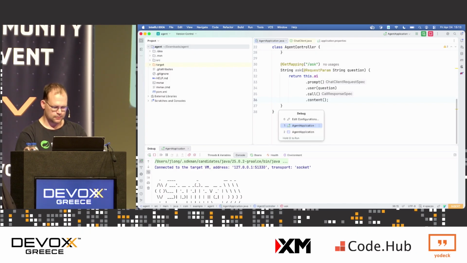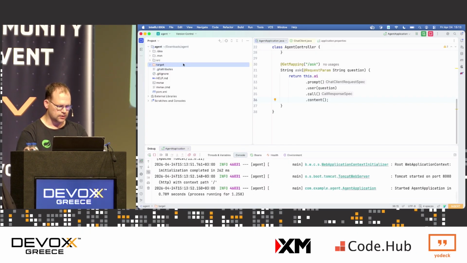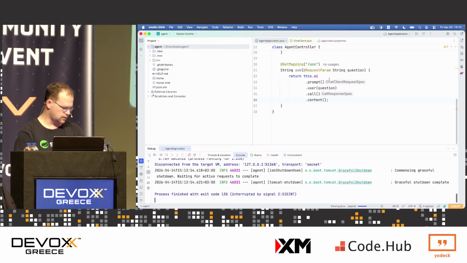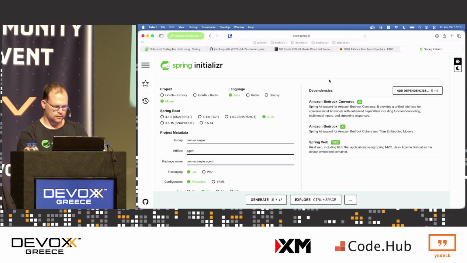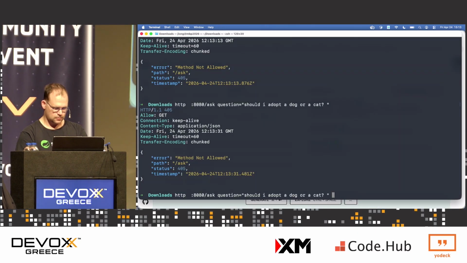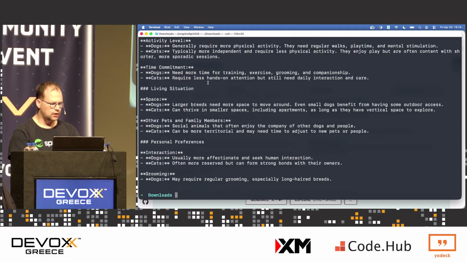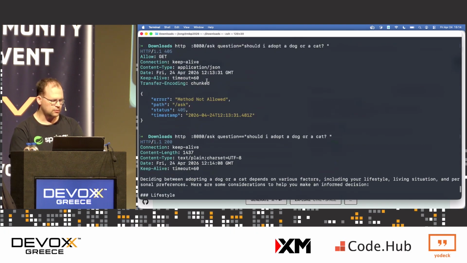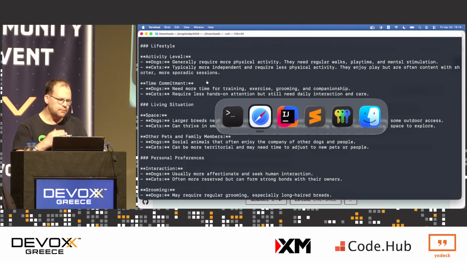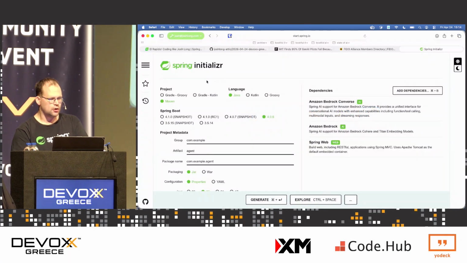Okay, wait, hold on. When in doubt, restart, okay? Actually, when in doubt, delete, and then restart. Okay, here we go. This time with more gusto. 8080 ask. Oh, this is why. Equals. There you go. Two equals is obvious. Okay, so there's two questions there. I got a lot of information about dogs and cats. Obviously, I want to build an adoption shelter for animals.